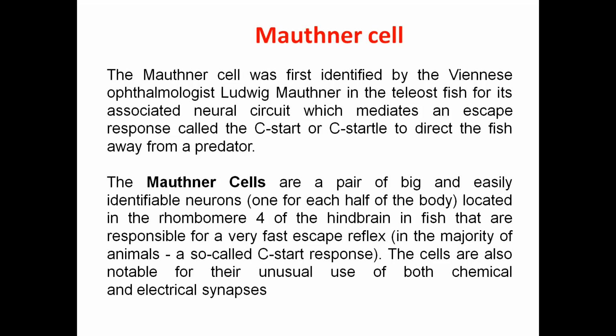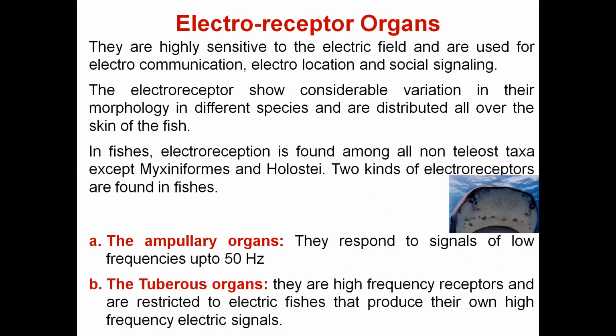Generally, sensory cells or neurons use either the chemical synapse or the electrical synapse, meaning they respond either to a chemical stimulus or an electrical stimulus. But these Mauthner cells actually use both the chemical as well as the electrical synapses.